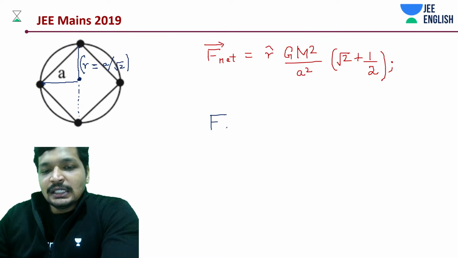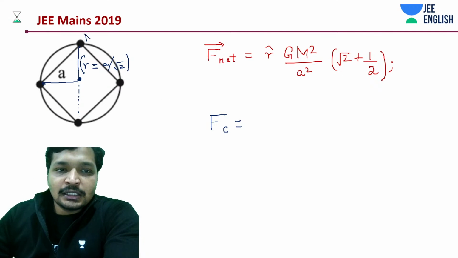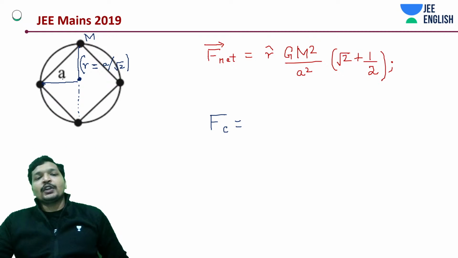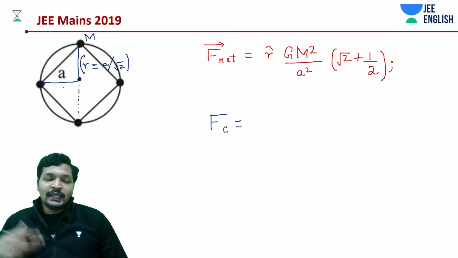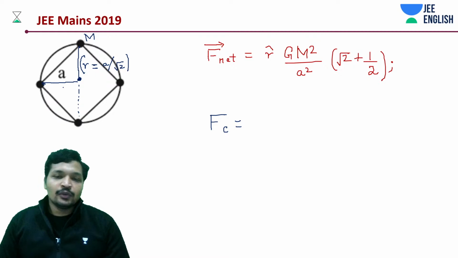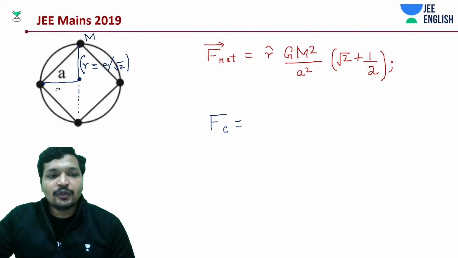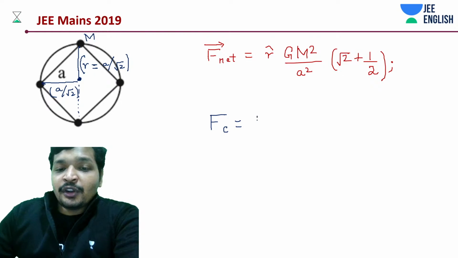That means the radius for each mass is going to be a by root 2, right? You can think about it either way. It's a by root 2, or two sides adding up to form a, that would be a by root 2 whole square plus a by root 2 whole square. That would also give you a. Whichever you would like to go with, but half of diagonal could have been easier.